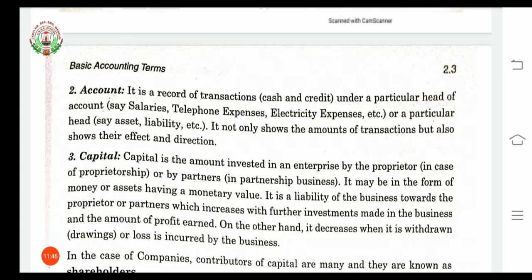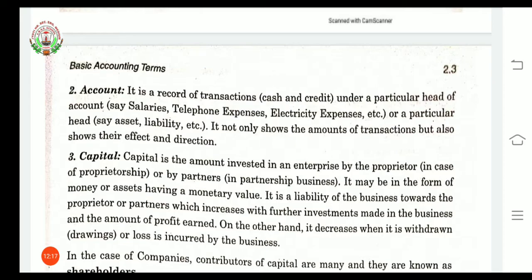Third is capital. Capital is the amount invested in the firm by the proprietor if it is a proprietorship firm, or by the partners if it is a partnership business. If it is a company, then the contributors of capital will be shareholders. This capital can be in the form of money and assets also.